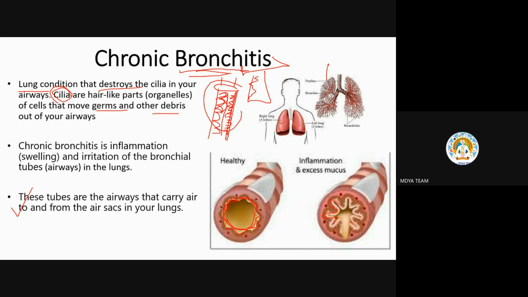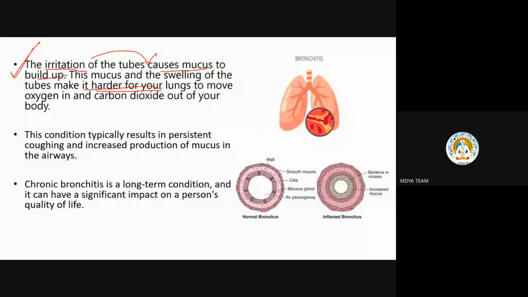This is narrowing down the passage of this bronchus. Here it is a big circle, and here there is very little place for the air to travel. So this obstruction itself is causing inflammation and problems. Therefore it is a long-term condition and can have a significant impact on our quality of life.